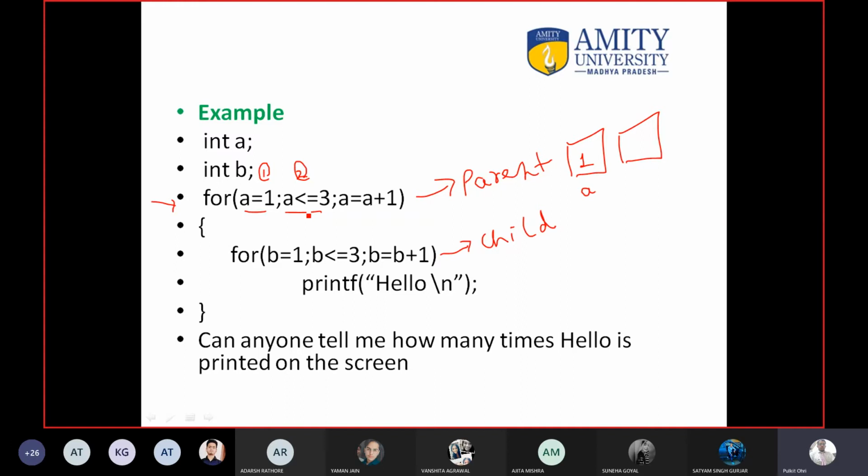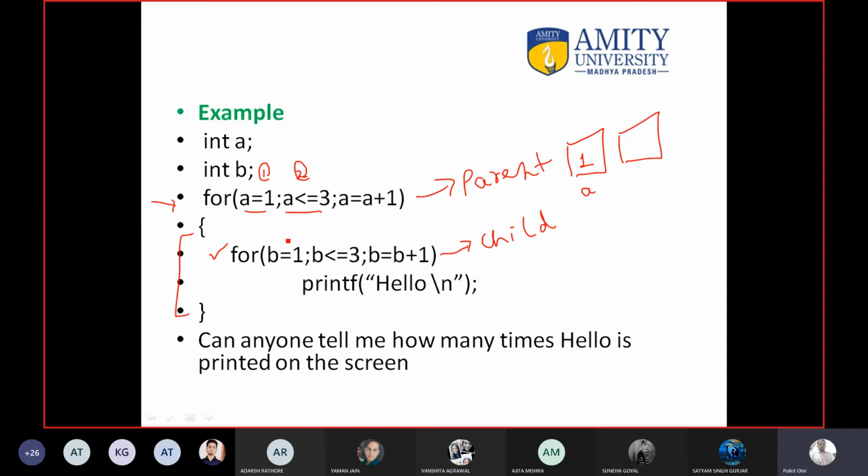We have to jump inside the body of the loop. Yes or no? And this is the body. So you will go to step number this, and that's why I have told you that parent will execute for only one time and child will execute fully. Are you understanding this, how it is working? First you have moved to step number 1, then step number 2 is correct, so you have to move inside the body, and this is the whole body.